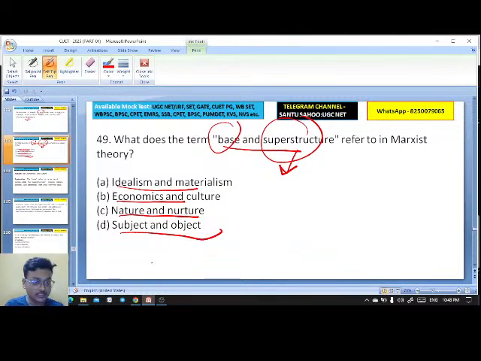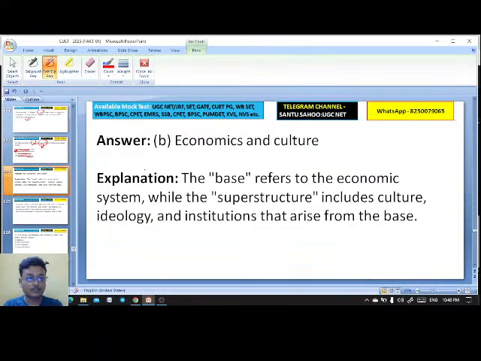Yeah, I also thought that you would be answering like this. No, base and superstructure is actually economics and culture. B is the right answer. Here you see the explanation. The base refers to the economic system, while the superstructure includes culture, ideology, and institutions that arise from the base.